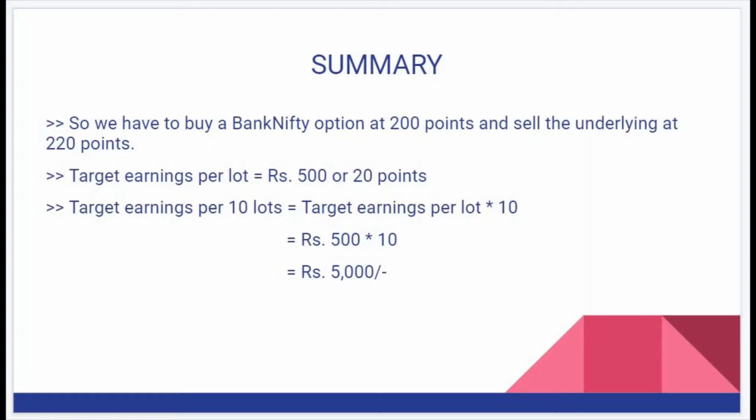So now the target earnings for 10 lots is equal to target earnings per lot into 10. We know the target earnings per lot is 500 rupees, and into 10 will become rupees 5,000. Our capital deployed is rupees 50,000. So 5,000 will become 10% of our capital deployed. With this we have achieved 10% profit per day. So if you continue the same strategy for the next 10 days, you are going to double your capital. That is, you are going to make 100% profit.